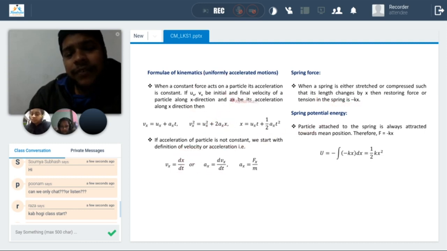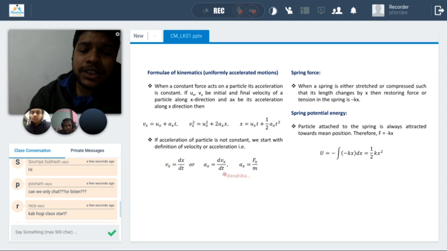From this slide I'm trying to tell you that if a motion is uniformly accelerated, then we can use these equations of motion. If acceleration is not constant and is changing, then we start from the definitions when solving problems.